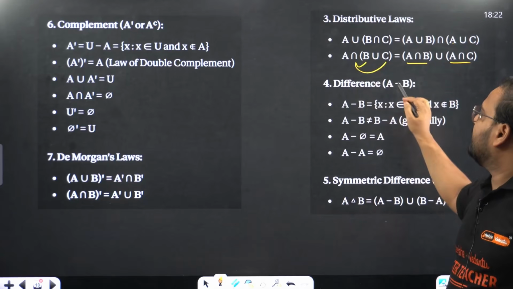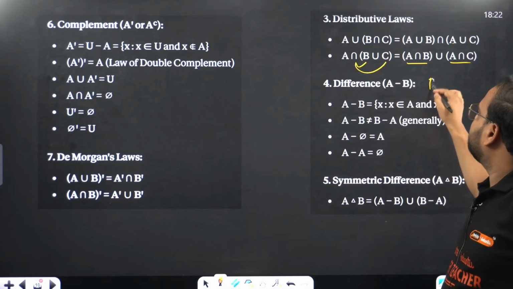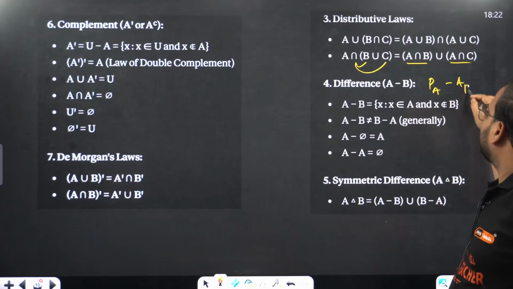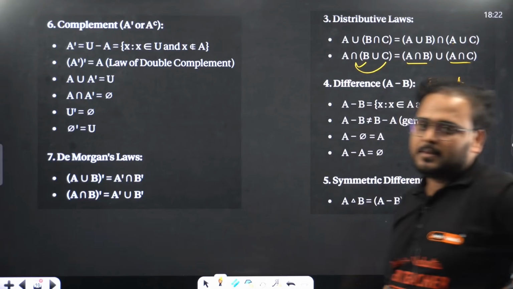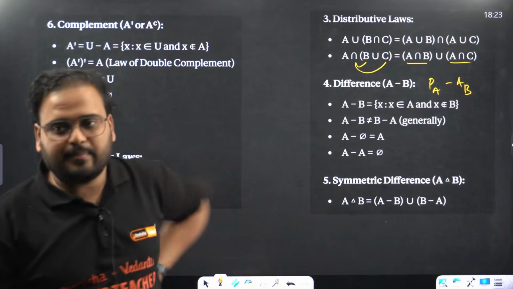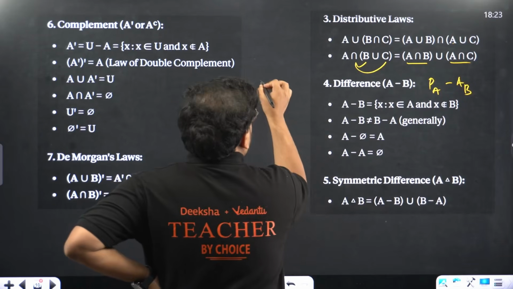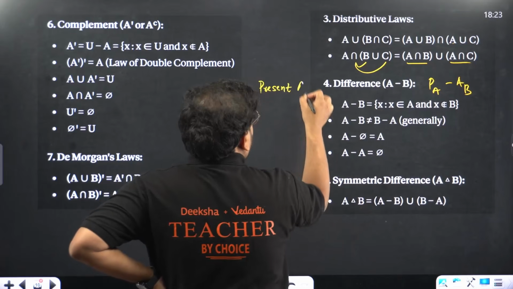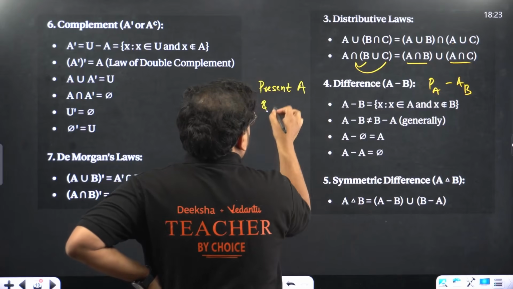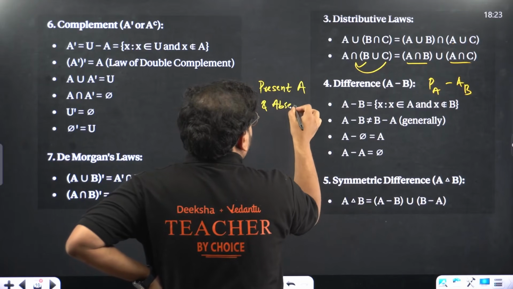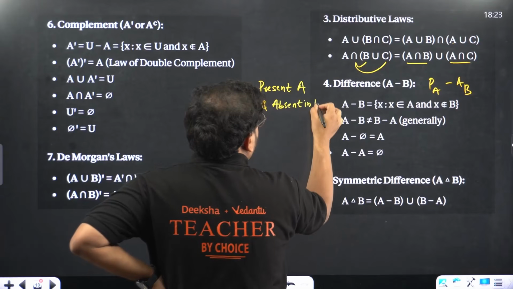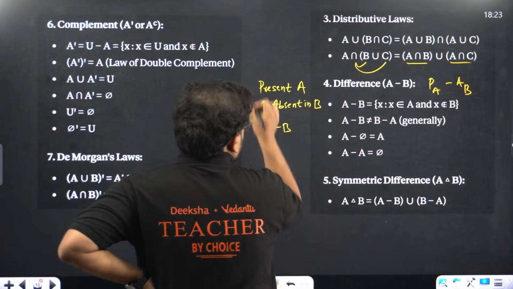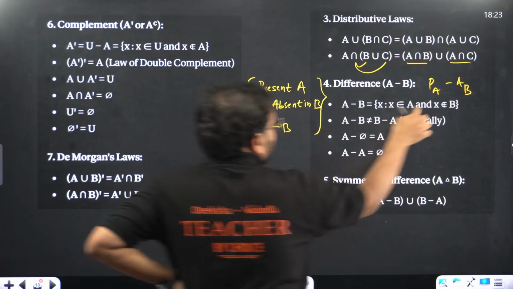Difference of sets means present in A minus absent in B. B means present, B means absent. Present in A and absent in B. What does it mean? Let me write that for you. It means present in A and absent in B. Means A minus B. So I wrote here A minus B.